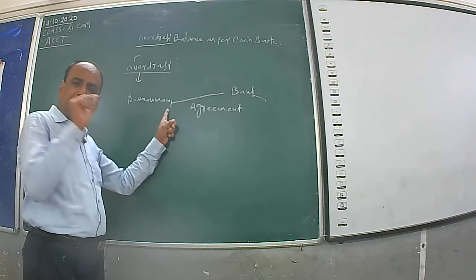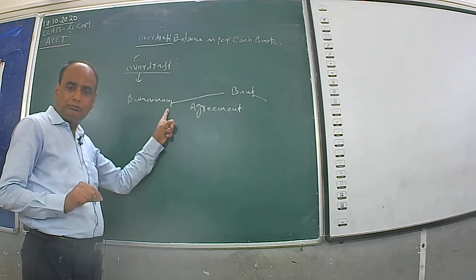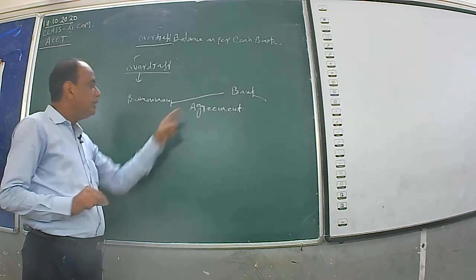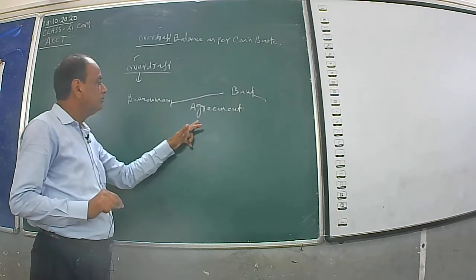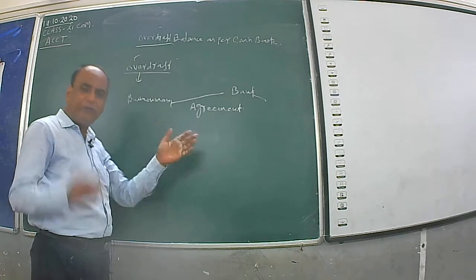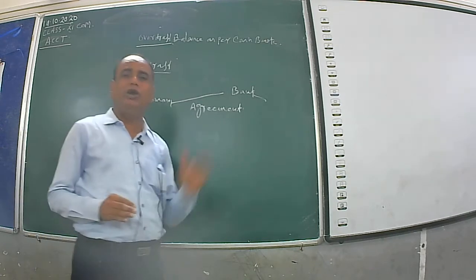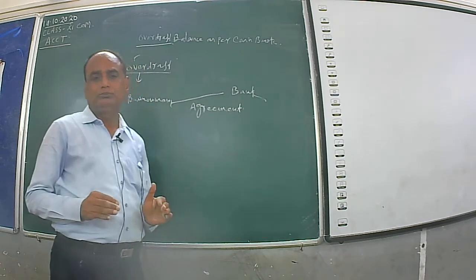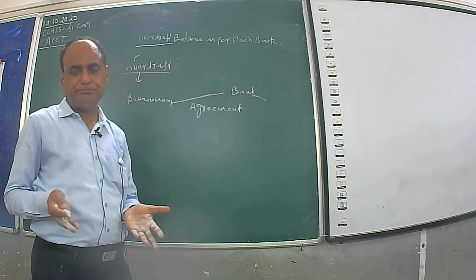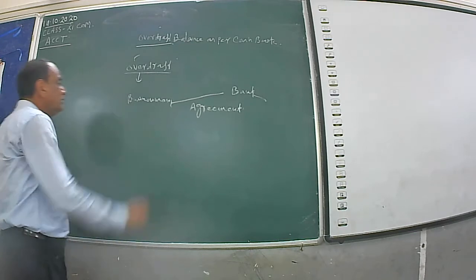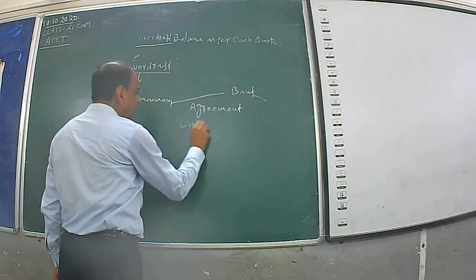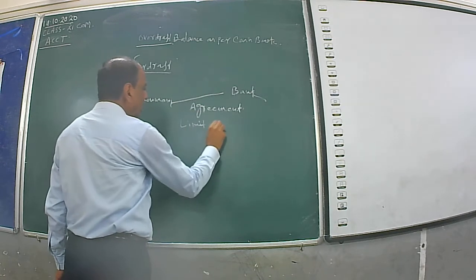The businessman requests the banker for overdraft facility. The banker will provide overdraft facility after taking some security from the businessman, who is the current account holder. And the bank will also fix the limit of overdraft.